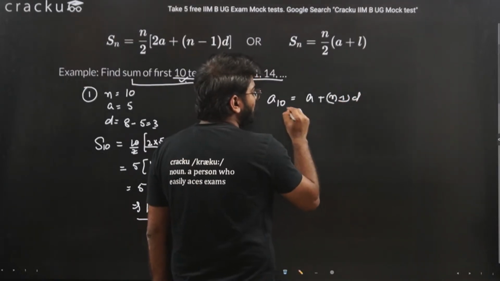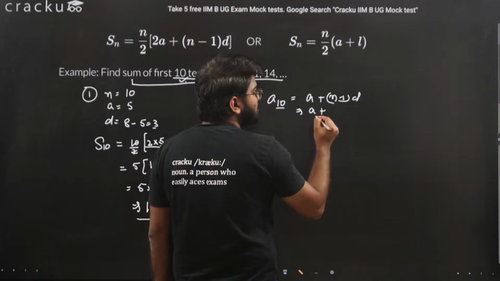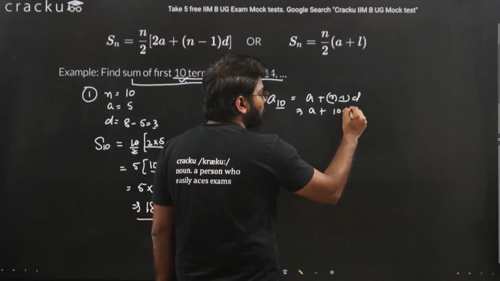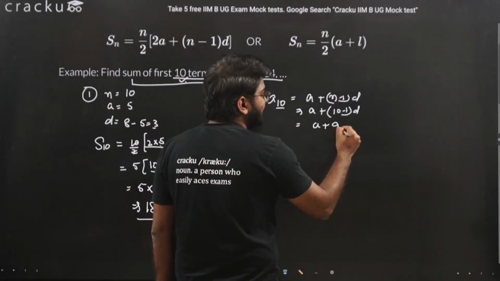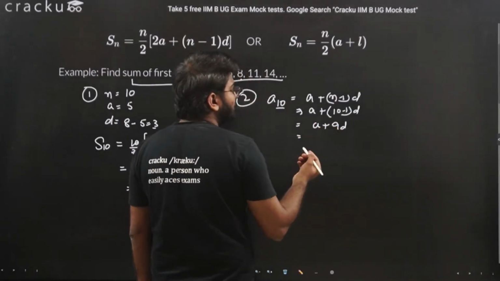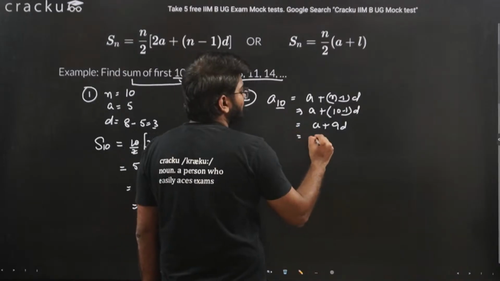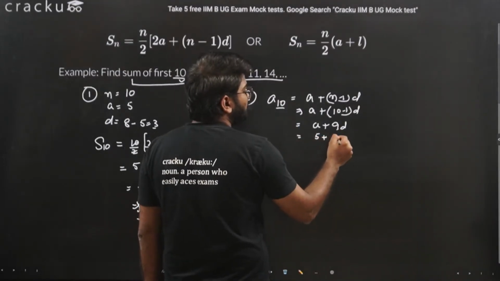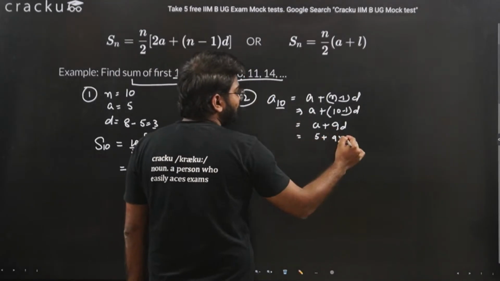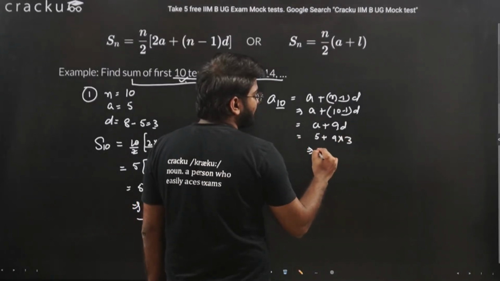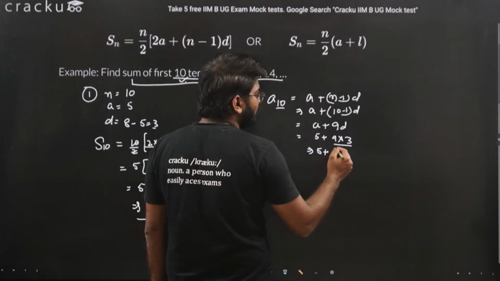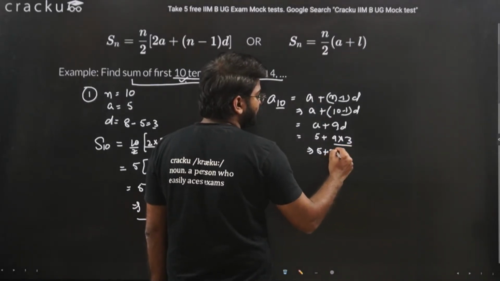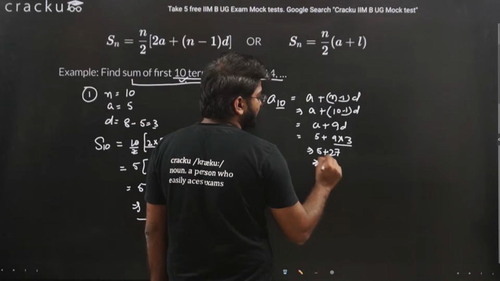Putting the value of n here, it will be A plus 10 minus 1 into D, that is A plus 9D. A is the first term, which is 5, plus 9 into D, which is 3. So this will be 5 plus 9 into 3, 27 plus 5, 32.